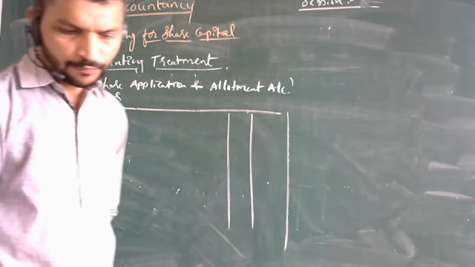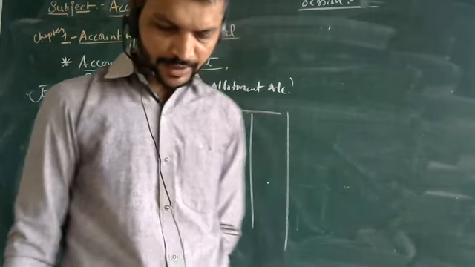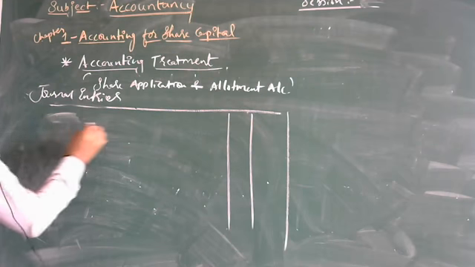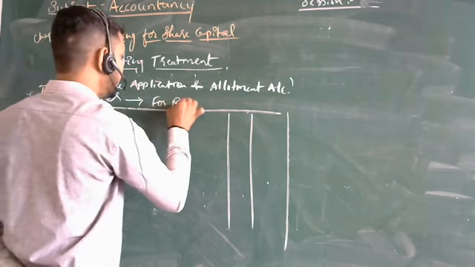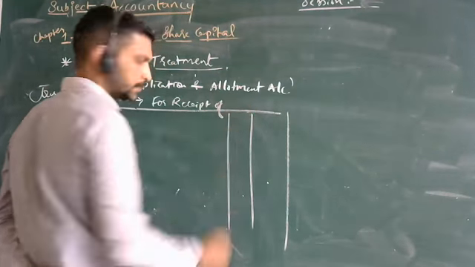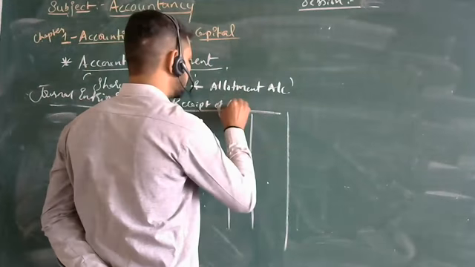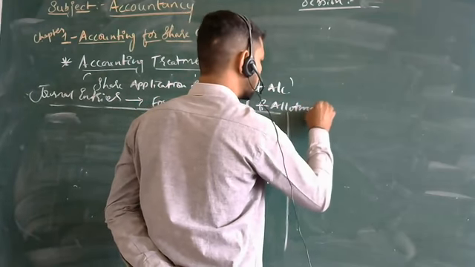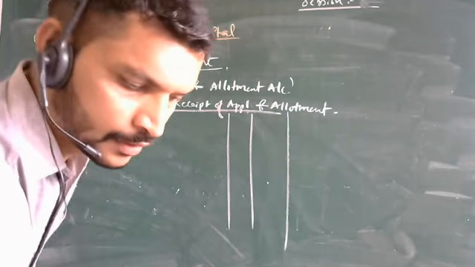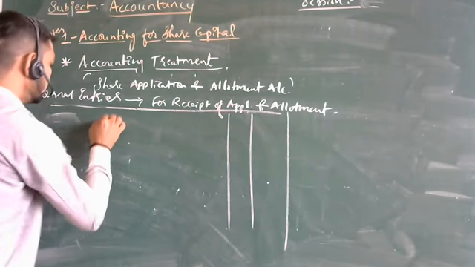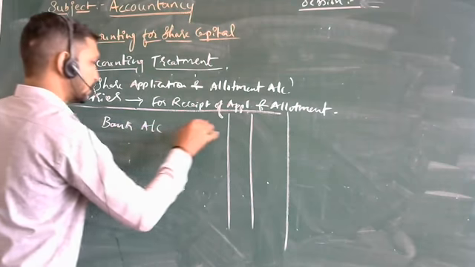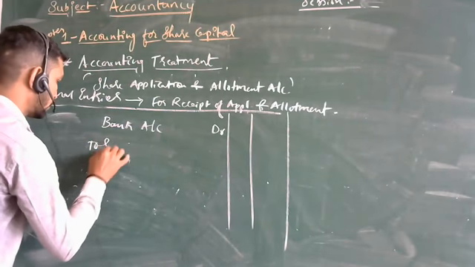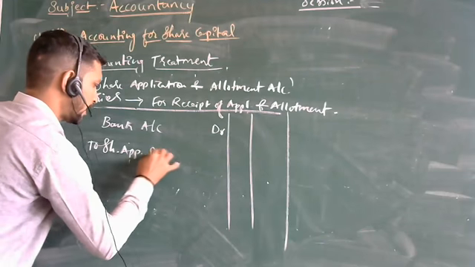The first journal entry, for receipt of application and allotment: bank account debit to share application and allotment account.